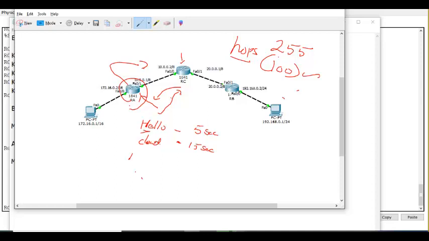MD5 is the encrypted password. You send the encrypted password. When we send the plain text password, what will happen? Someone will sniff the packet and know the password. And the fake guy will also put the same password and try to form neighbor with us. Danger. So MD5 is sharing the password in the hello packets in an encrypted format, which is always good.